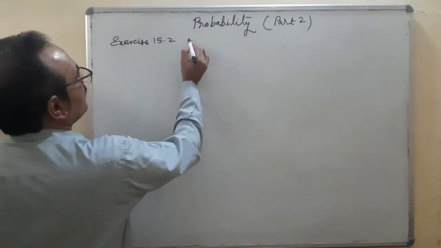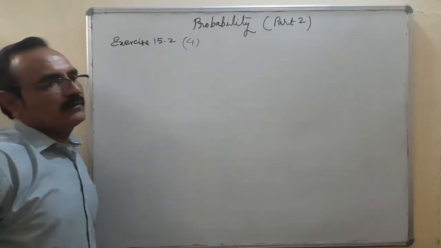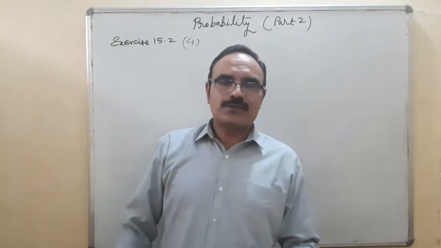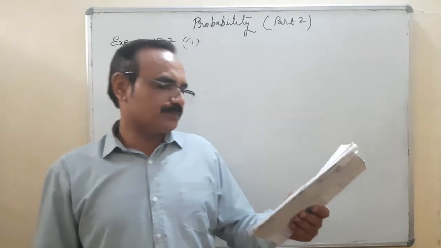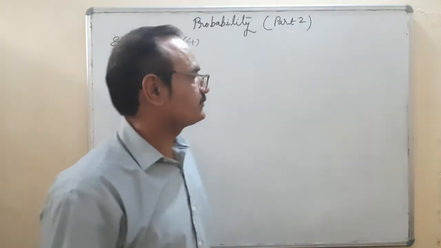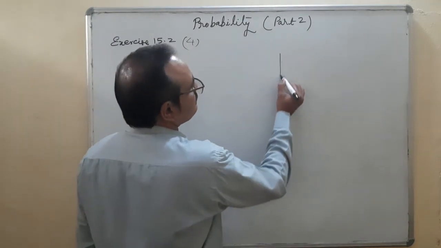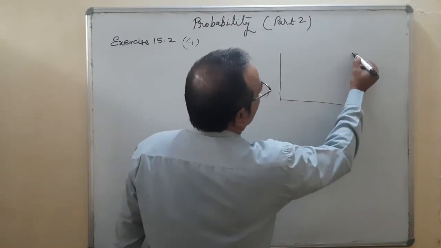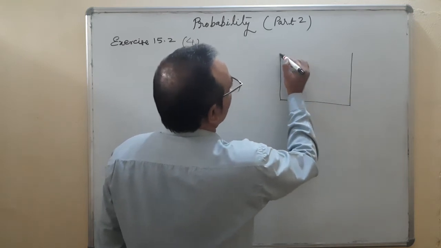Question number 4 is a very important question. You can see in many sample papers, question papers, this type of question. A box contains 12 balls out of which X are black. Box contains how many balls?